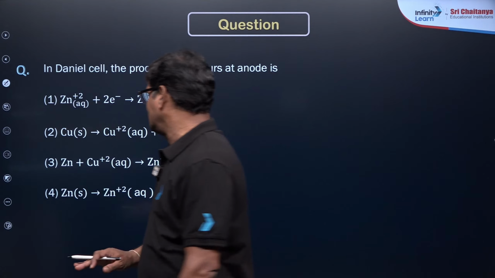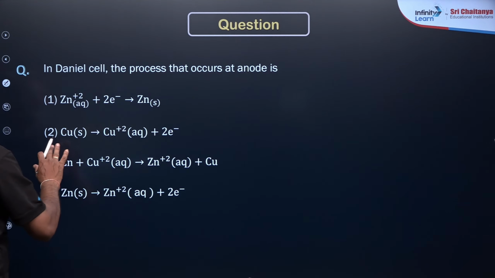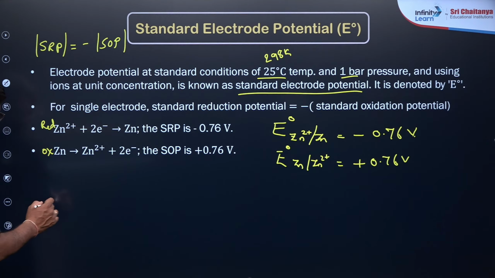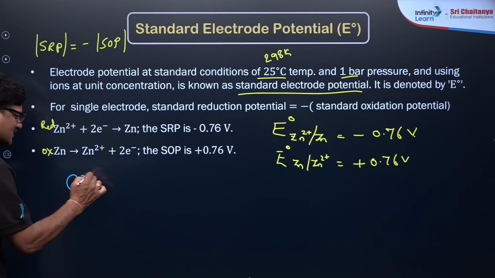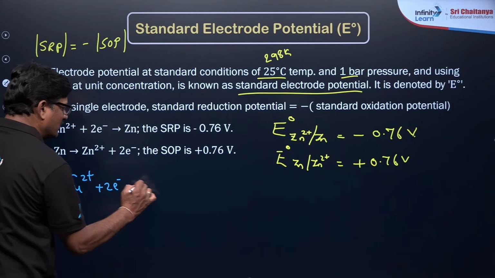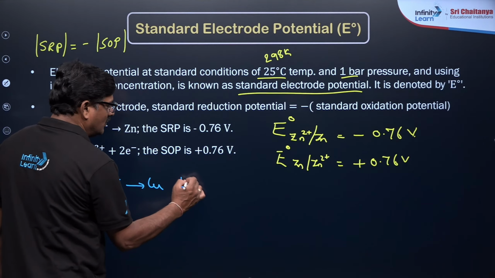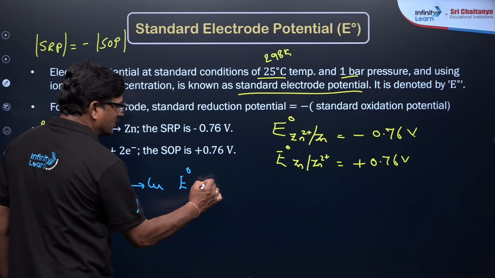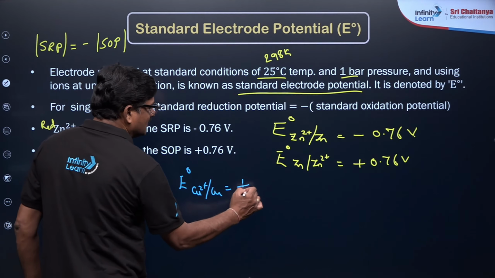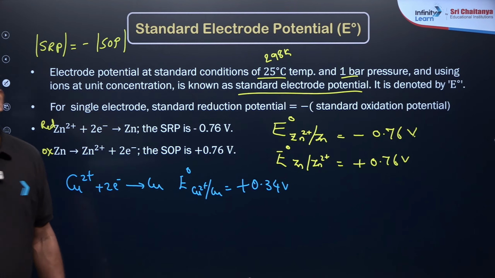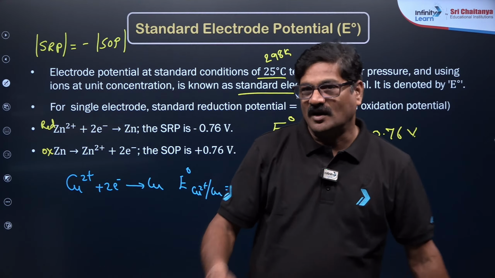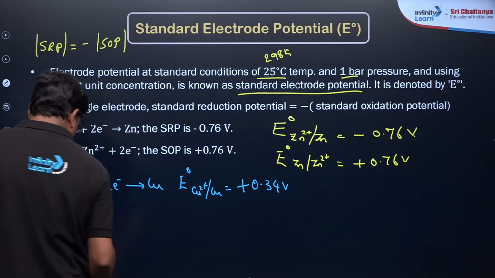Similarly you can see copper. Let me write one more here. Copper 2+ takes 2 electrons to become copper. So the E naught value for Cu2+ and copper is going to be 0.34 volt. Now, let us reverse it.